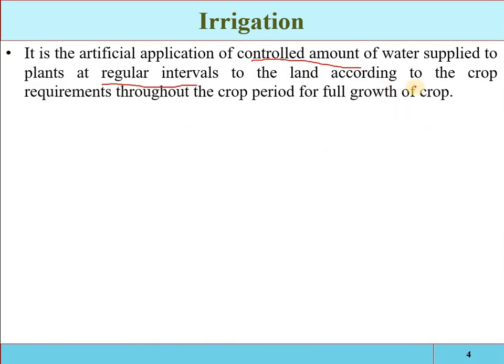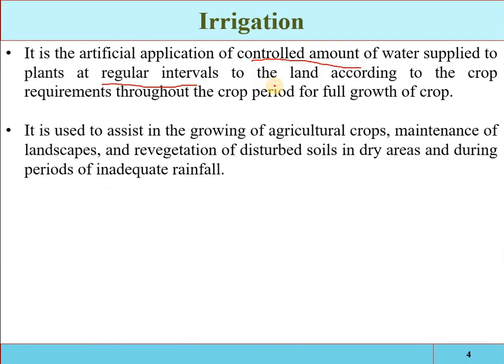So the controlled amount of water is supplied at regular intervals, which is also called the frequency of irrigation, to the land according to the crop requirement throughout the crop period for full growth of the crop. If the required amount of water is provided at regular intervals throughout the crop season, then the crop growth will be optimal, and that is the key objective. It is used to assist the growing of agricultural crops.